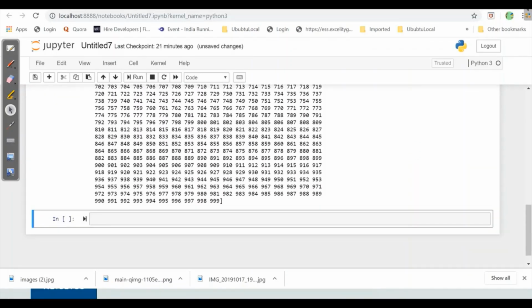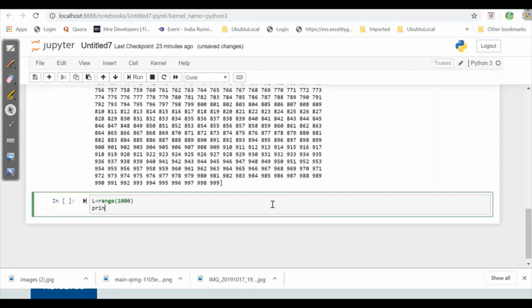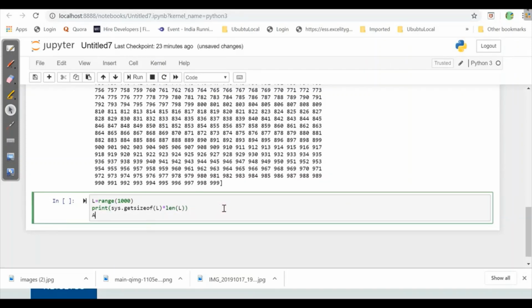Now we will see how a NumPy array is more efficient in memory than a list. I need to have L is equal to a range which will have 1000, and print sys.getsizeof of this L, into len of L. On the other hand, I'll define it for a NumPy array also.